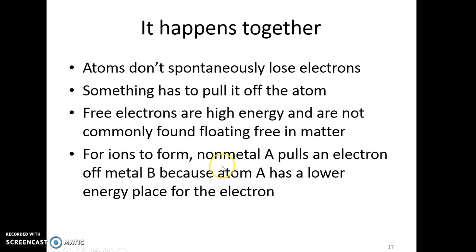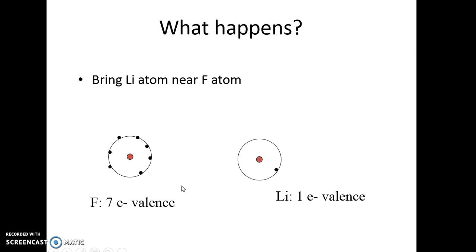So we will see that nonmetals pull electrons off metals. This gives the nonmetals a negative charge and the metals a positive charge. Here's an example. Here is fluorine, with its core electrons and the nucleus in the middle, and these are the valence electrons out here, 7. Here's lithium with the core electrons and the nucleus in the center, and it only has 1 electron in the valence shell. Now what we're going to do is bring them next to each other.